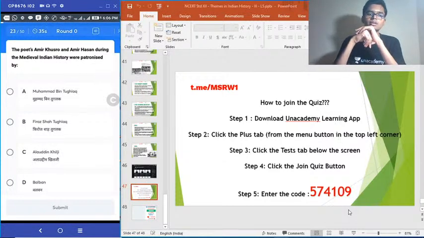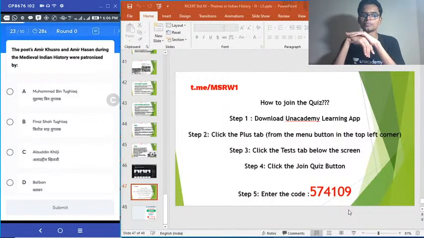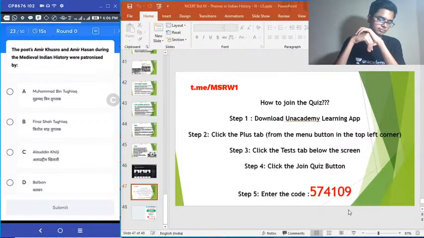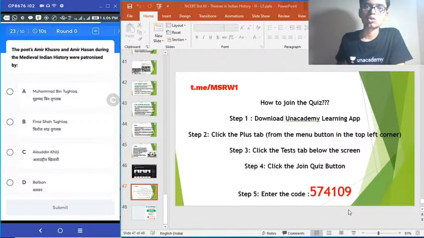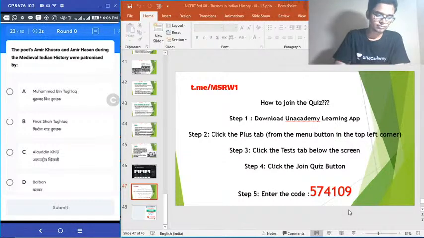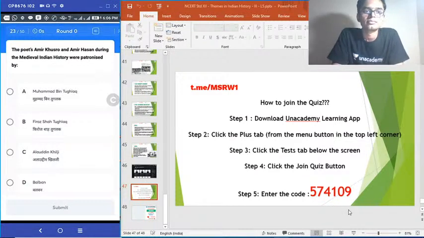23rd question. The poets Amir Khusru and Amir Hassan during the medieval Indian history were patronized by who among the following? Option A, Muhammad bin Tughlaq. Option B, Firoz Shah Tughlaq. Option C, Alauddin Khalji. Option D, Balban. Again, simply remember, Amir Khusru was given the title Tuti-e-Hind by which ruler? If you remember that, you can get the answer to this one also. Easy question.